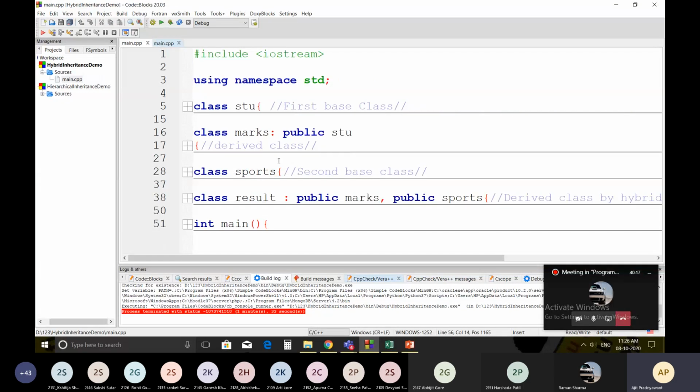So this is how you can achieve hybrid inheritance. You can achieve it with the combination of 2 or more types of inheritance, and as per the problem statement you can do the coding. Here it is the simple code that they have written that demonstrates the hybrid inheritance. As per the problem statement, you have to make inheritance, and you have to write the appropriate classes with appropriate behavior of that class, and then you have to reuse it in another class.